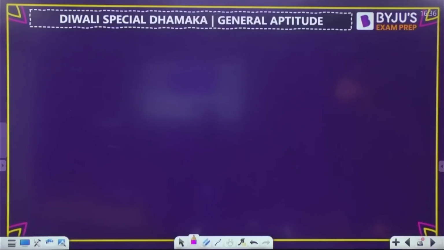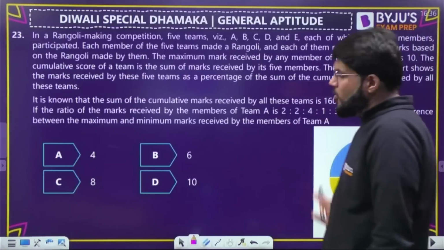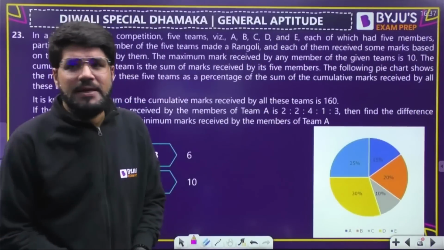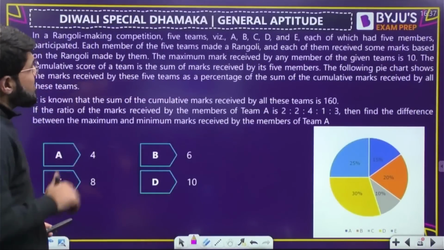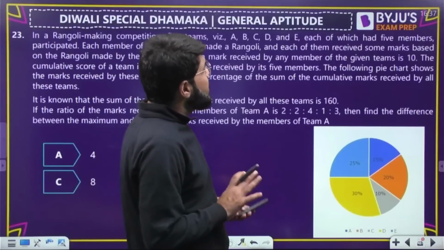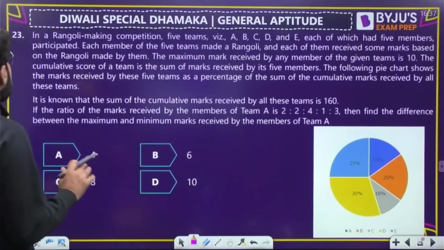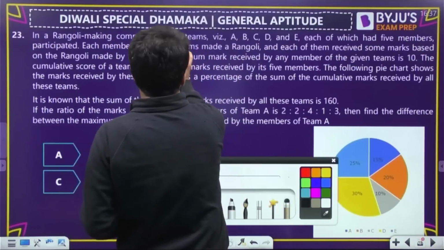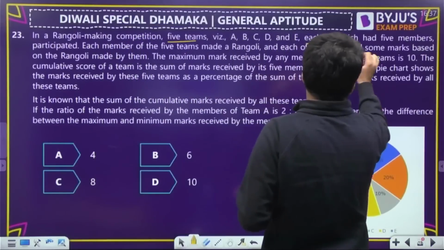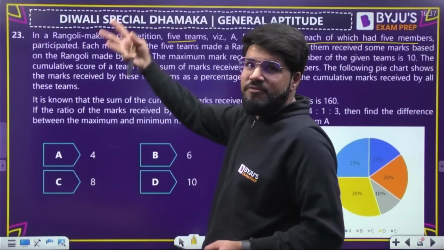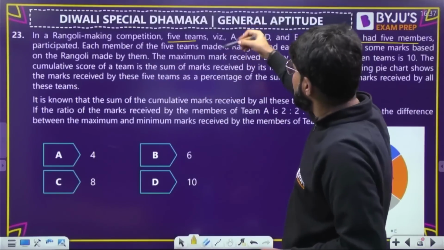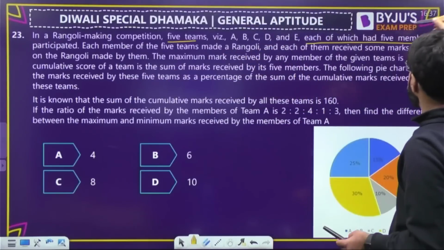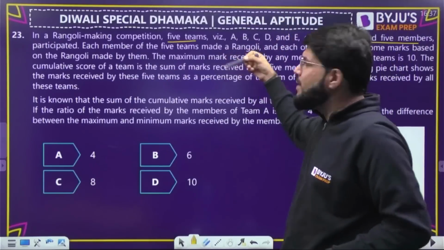Moving ahead to the next question. In a Rangoli making competition, it's a pie chart here. In a Rangoli making competition, 5 teams, A, B, C, D, E, participated, each with 5 members. Every team has 5 members internally. Each member of the 5 teams made a Rangoli, and each received some marks based on the Rangoli made by them. It was evaluated.